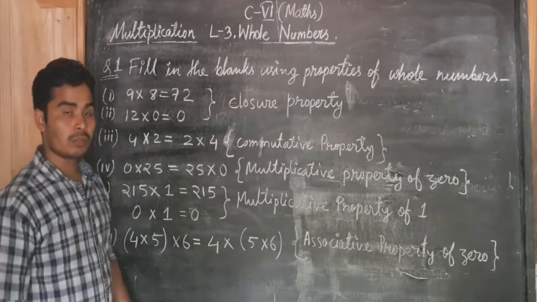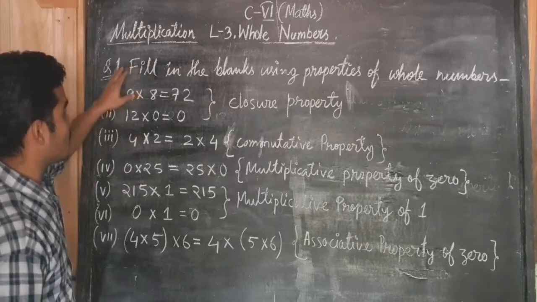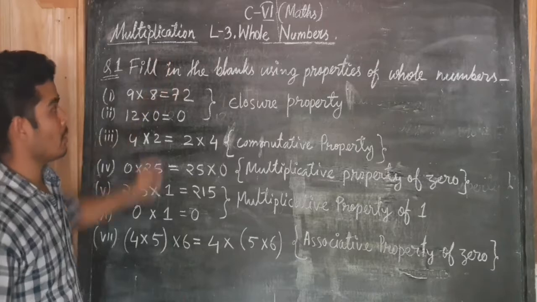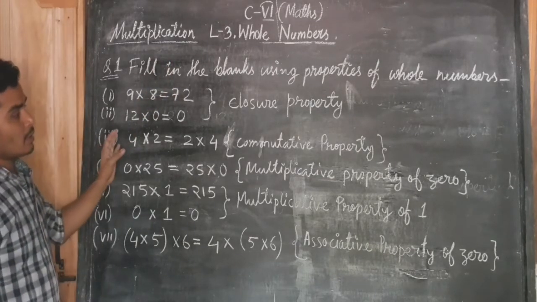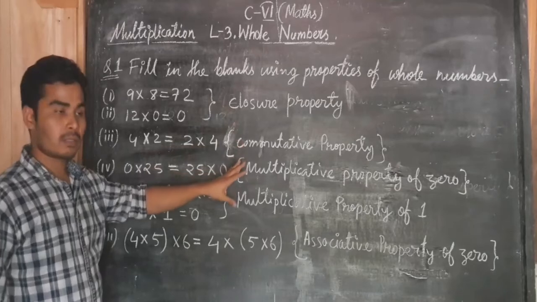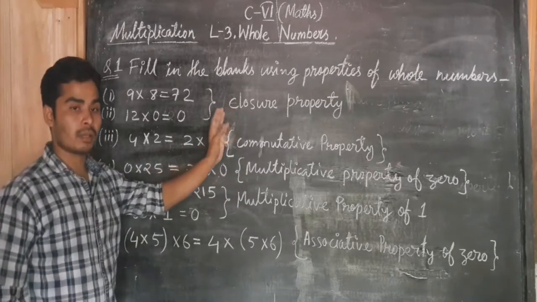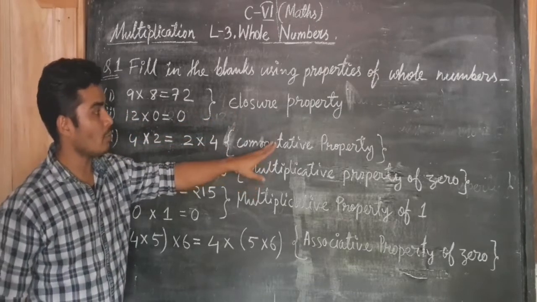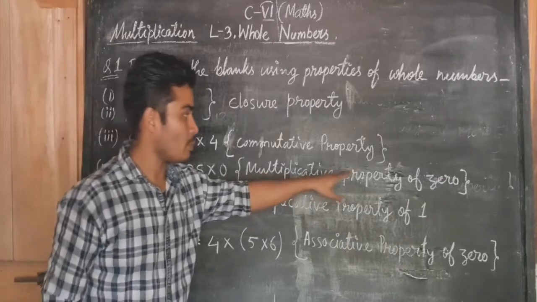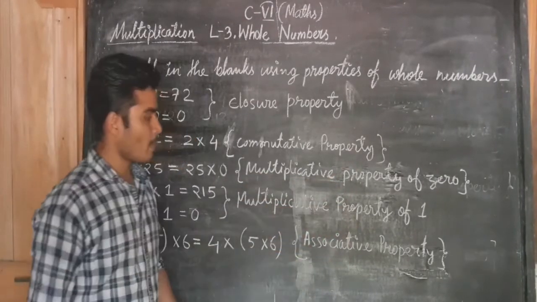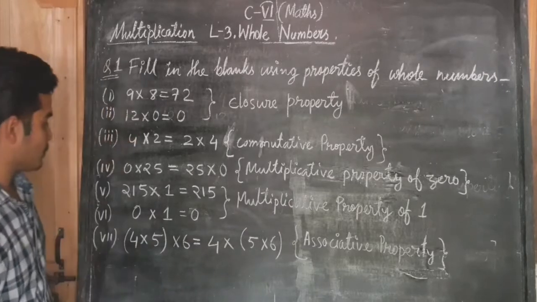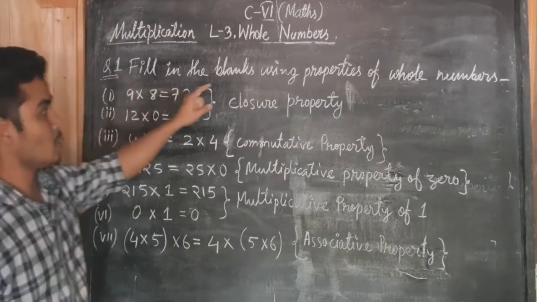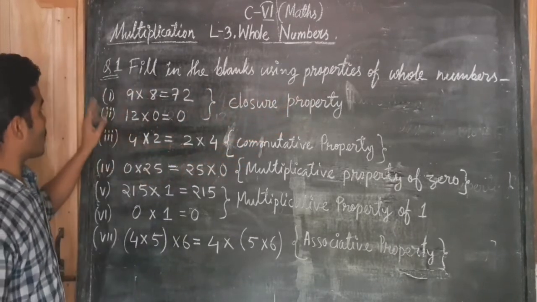Now I am going to teach you the properties of whole numbers when we multiply. You can see there are so many properties of whole numbers when we multiply any two or more whole numbers: closure property, commutative property, multiplicative property of 0, multiplicative property of 1, and associative property. Look at this question. Fill in the blanks using properties of whole numbers.